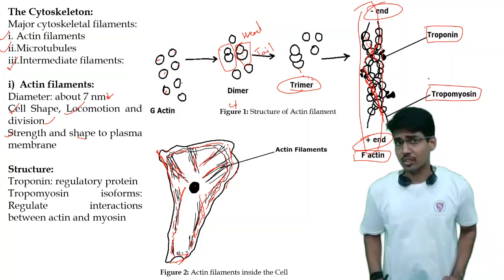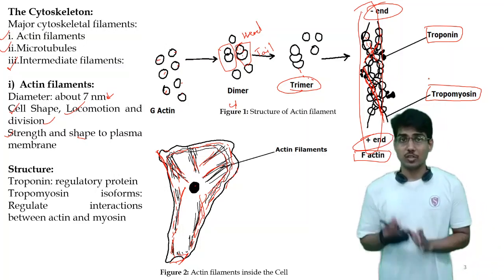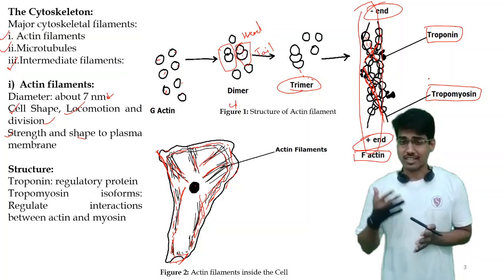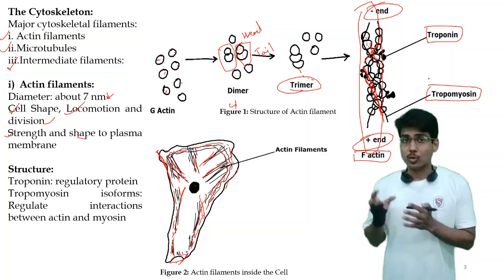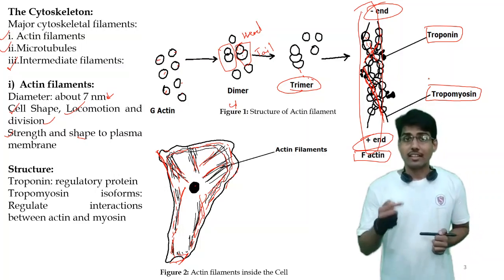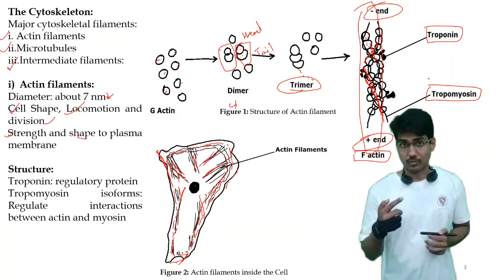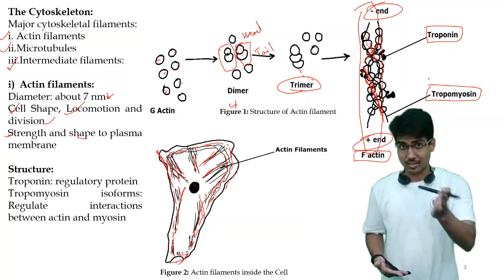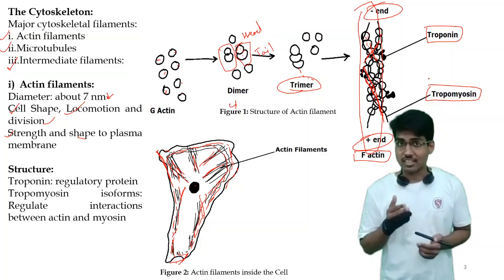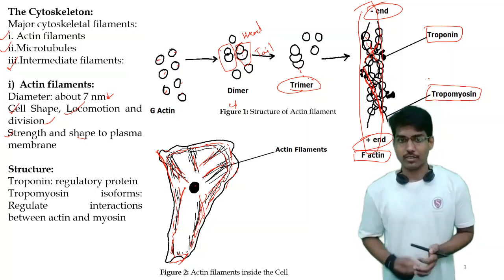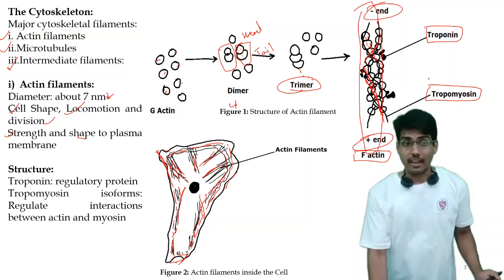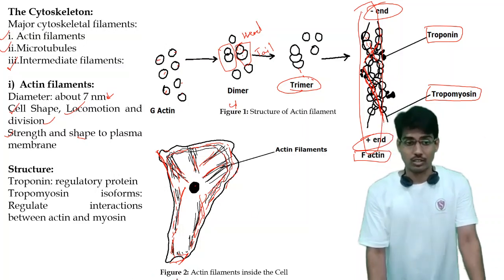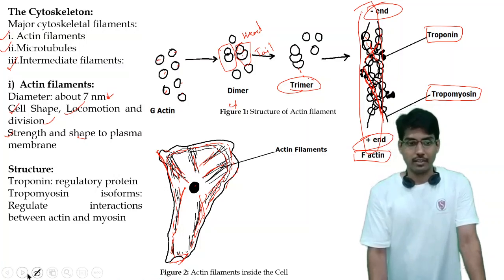But what is the significance of this protein is that they use the ATP produced after the hydrolysis, or the ATP produced inside the cytoplasm. They use that ATP and they carry out the movement or the transport activities inside the cell, and that is with the help of this cytoskeletal system. In this case, it is what? Actin filaments. So this is the structure and the synthesis of how they work, the F-actin.